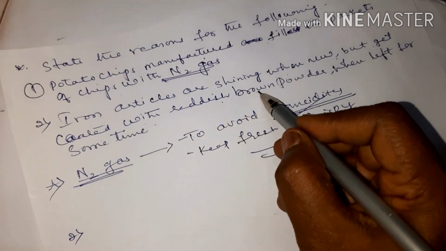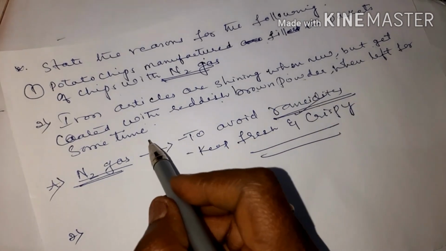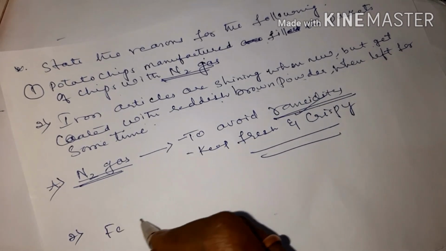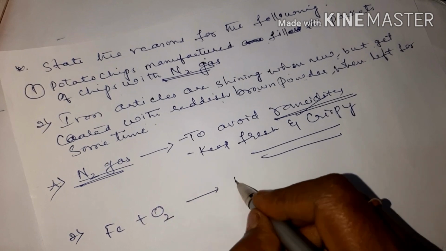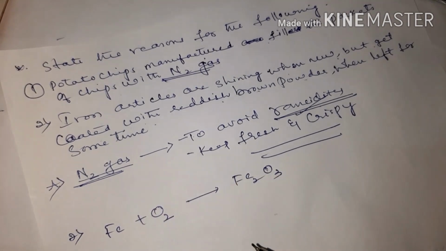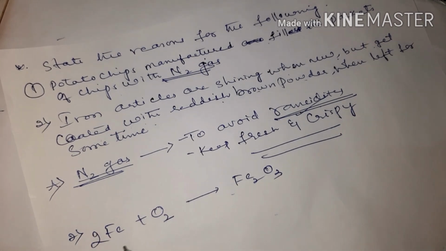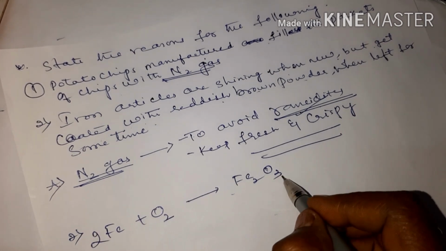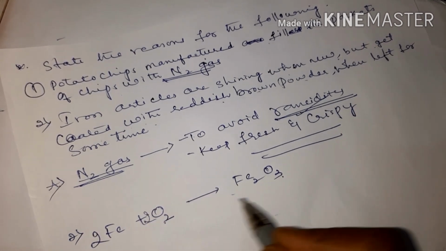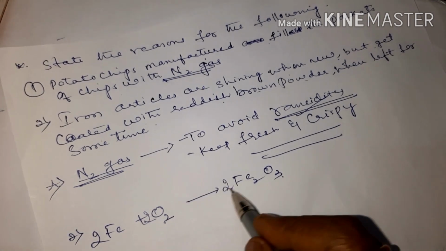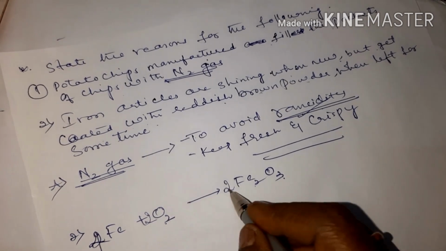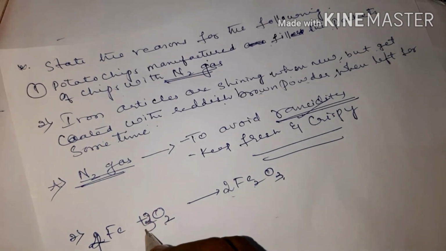Okay children. The second one: iron articles are shining when new but get coated with a reddish brown powder when left for some time, because iron reacts with oxygen to form iron oxide. You can balance it: put 2 for Fe, so 4; 2 threes are 6, so 3 for oxygen.